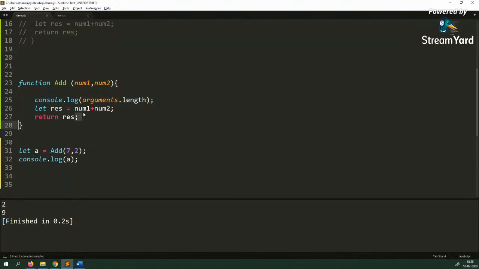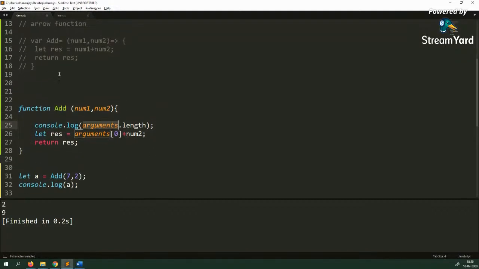What does it mean? That here, instead of num1, you can say arguments 0, and you should be able to get the output. So every function has an arguments object. However, okay, I'll come to that later. So here, even if there is num1 and num2, you can pass extra parameters. And if you want to access those extra parameters, you can access them using the arguments object.